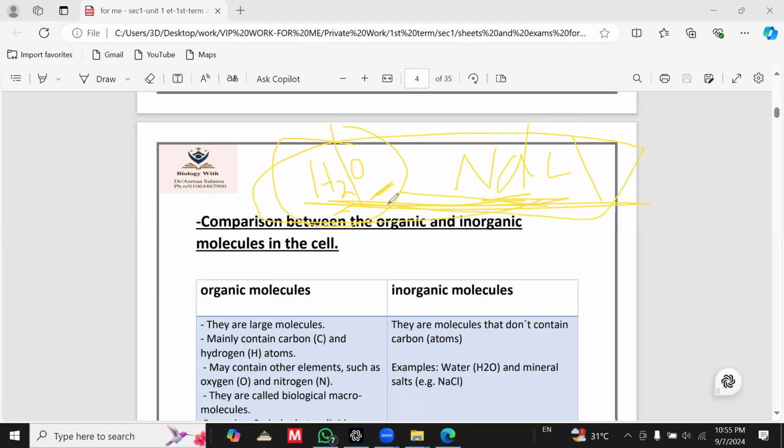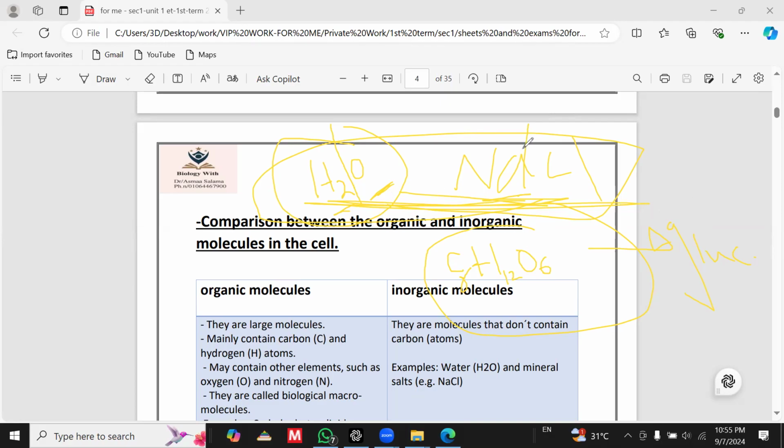What's the difference between the two? And what's the difference between them and this molecule? This molecule is so important and so common, which is called glucose. Okay, what's the difference between water, sodium chloride, and glucose?